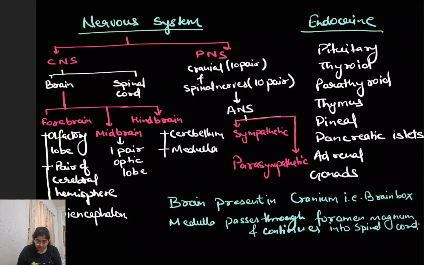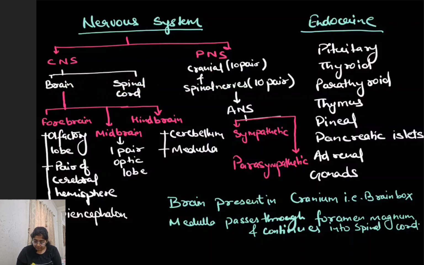They have a cerebral hemisphere and they have diencephalon. Midbrain has a pair of optic lobes, where whatever they see will be analyzed. Hindbrain has a cerebellum and a medulla oblongata. Coming on to the PNS, they have cranial nerves, 10 pairs, meaning 20 in number, and spinal nerves, 10 pairs, again 20 in number. Cranial nerves arise from the brain and spinal nerves arise from the spinal cord.